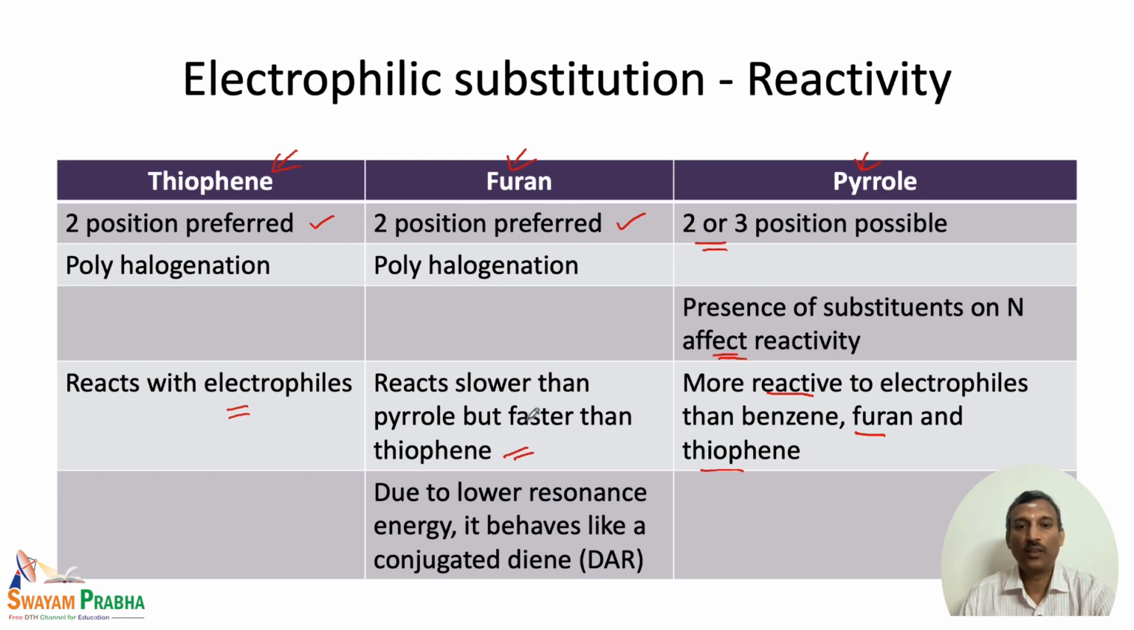So, this is the reactivity with respect to electrophiles, and one special reaction which we have seen for furan is that, due to the lower resonance energy, it behaves like a conjugated diene. So, it undergoes the Diels-Alder reaction very readily. That is one of the major differences of reactivity between the three heterocycles.